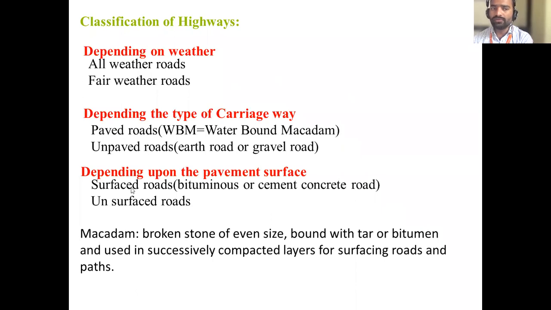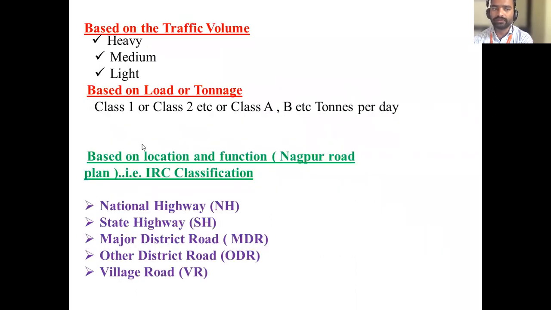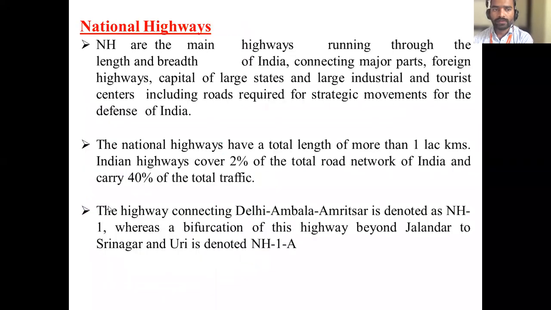So there are different types of highways, the classification of highways. As per IRC classification, if it is asked, you have to write these five different classifications of highways. So national highways run along the length and width of India and cover major parts of India, and state highways connect the capitals of all the large states and large industrial and tourist centers, including roads required for strategic movement. Okay, this much is sufficient.